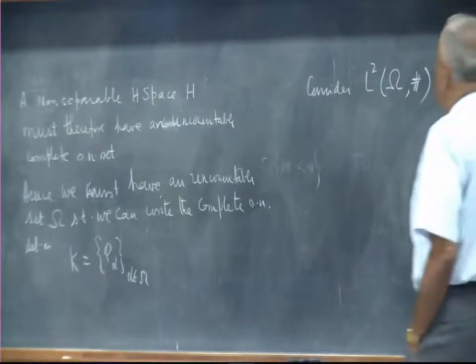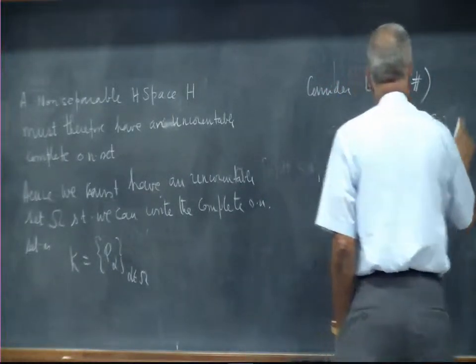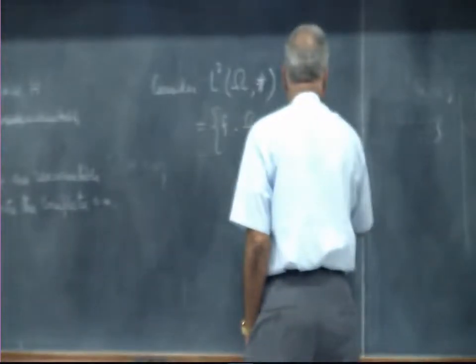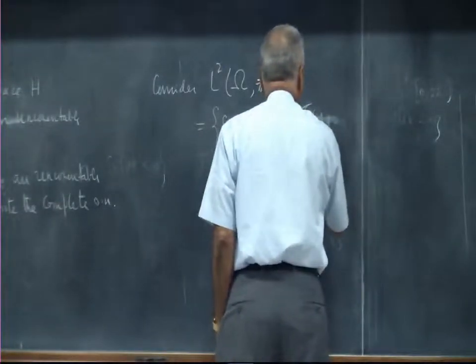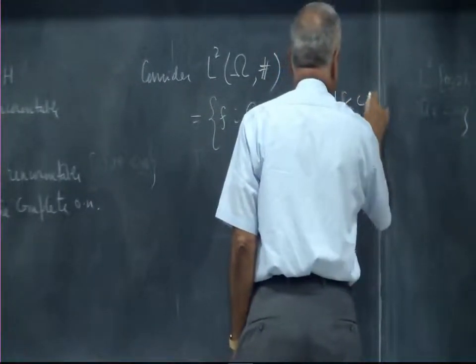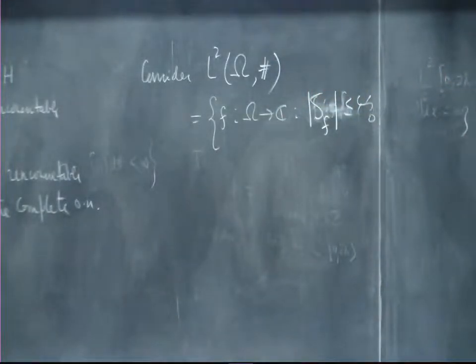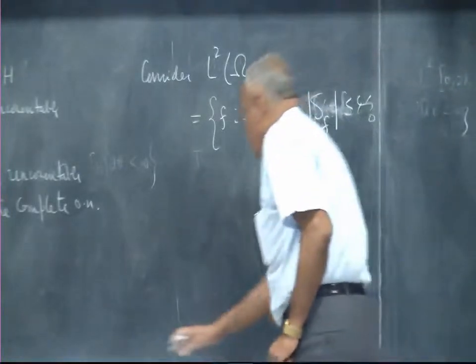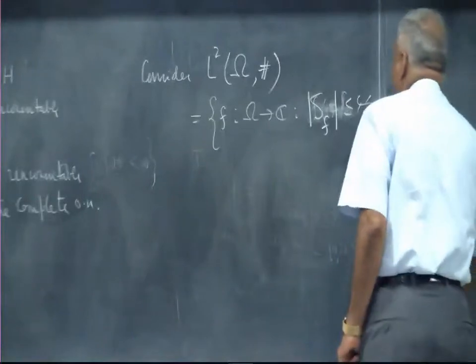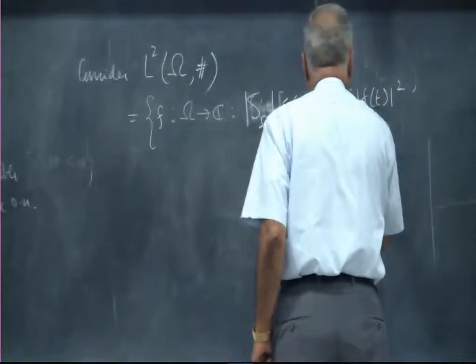It is the set of all functions from omega to C such that the set where f(t) is not equal to 0, the support of f, is either finite or countably infinite. Though the function is defined on an uncountable set, it takes non-zero values only on a countable set, such that this is true. And now, if you add all the values where t runs over the support of f,